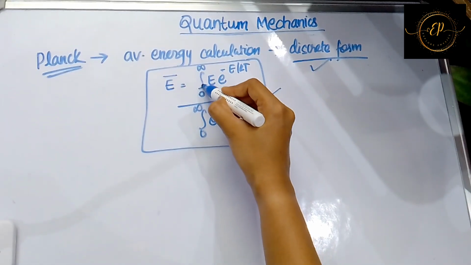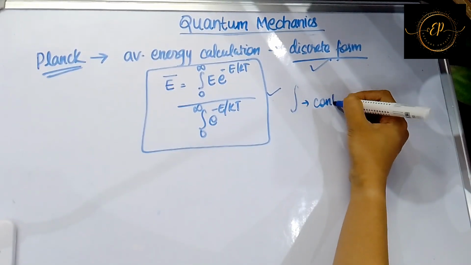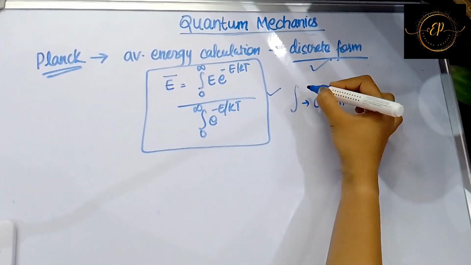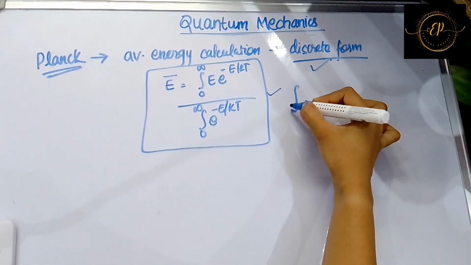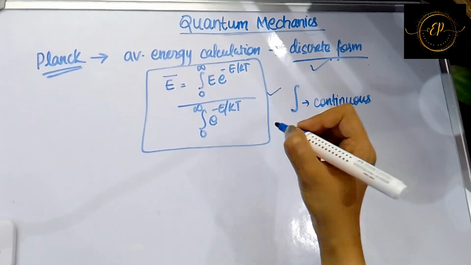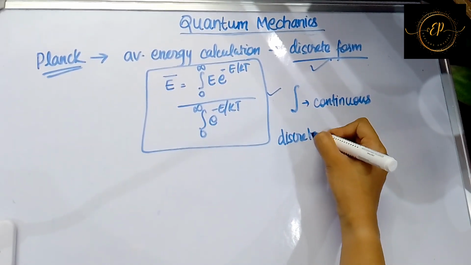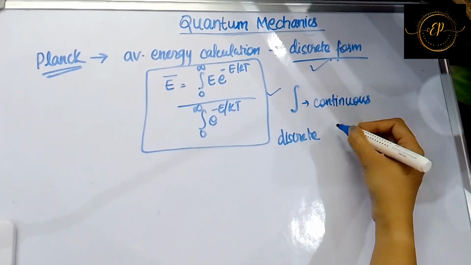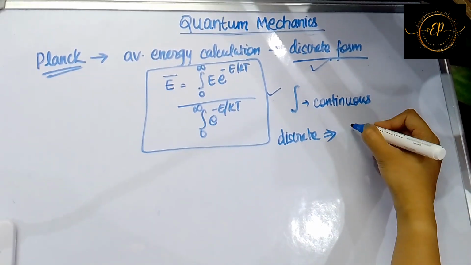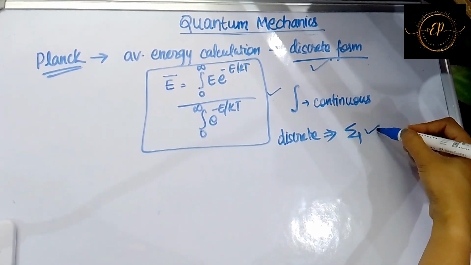If certain data is in continuous form, only then you can find the integration. If it is in discrete form, you cannot use integration, then you will use summation. You will just add it.